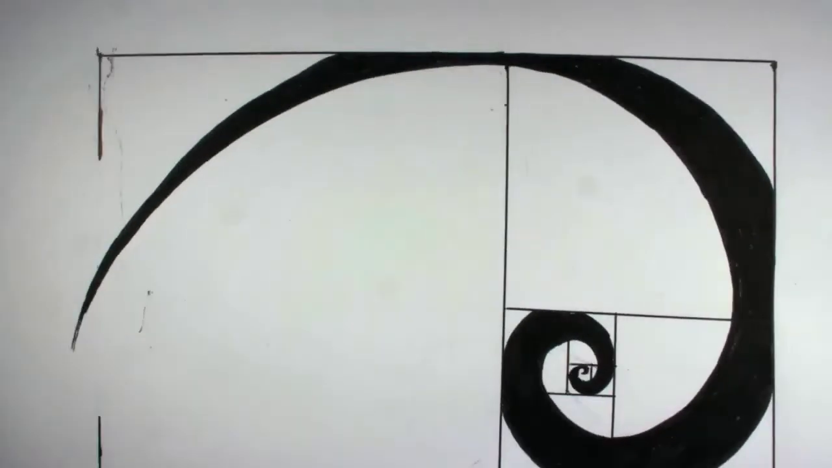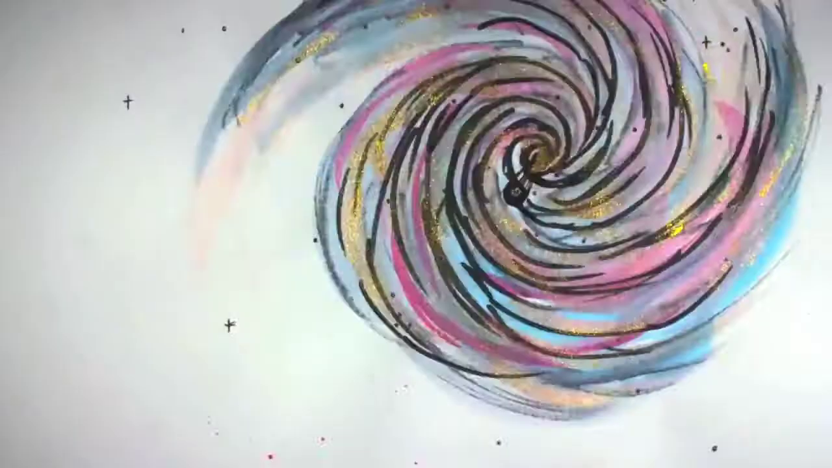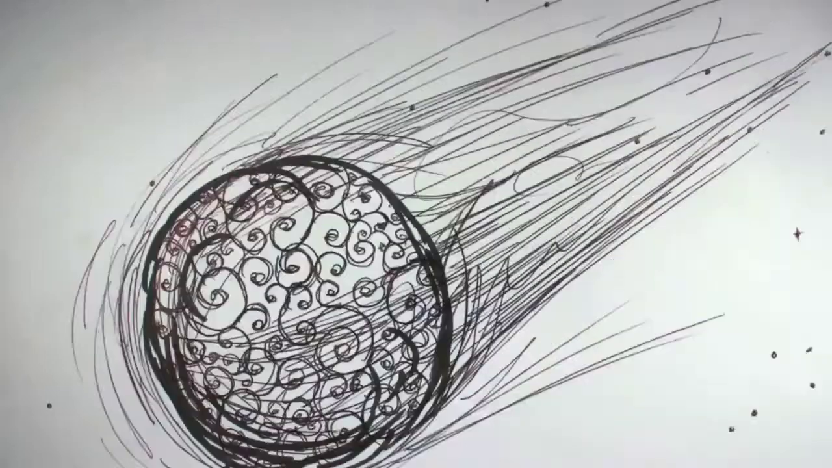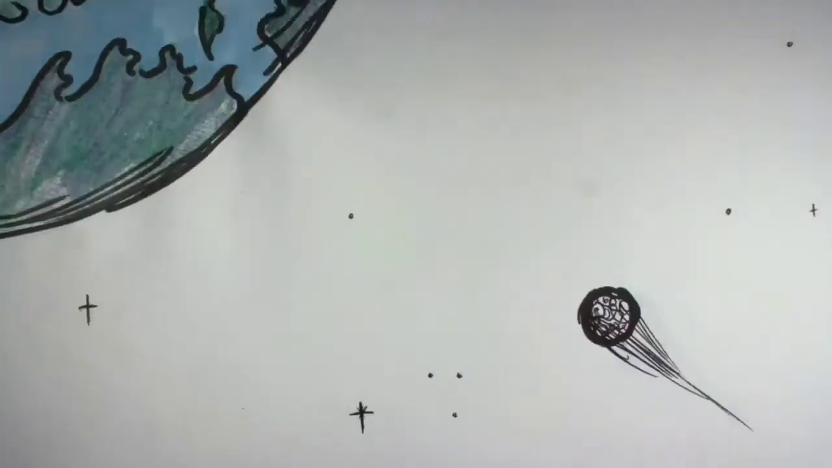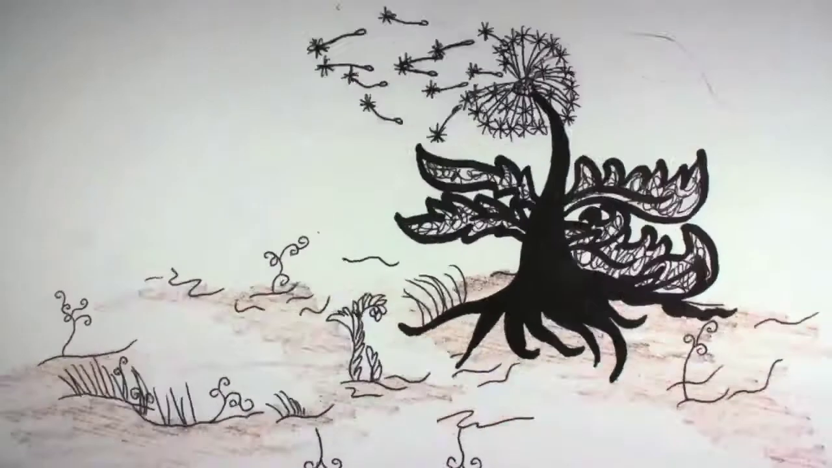Now, before going deep into the topic, let's first understand what basically the golden ratio is. The golden ratio is the ratio of a line segment cut into two pieces of different lengths such that the ratio of the whole segment to the longer segment is equal to the ratio of the longer segment to the shorter segment.